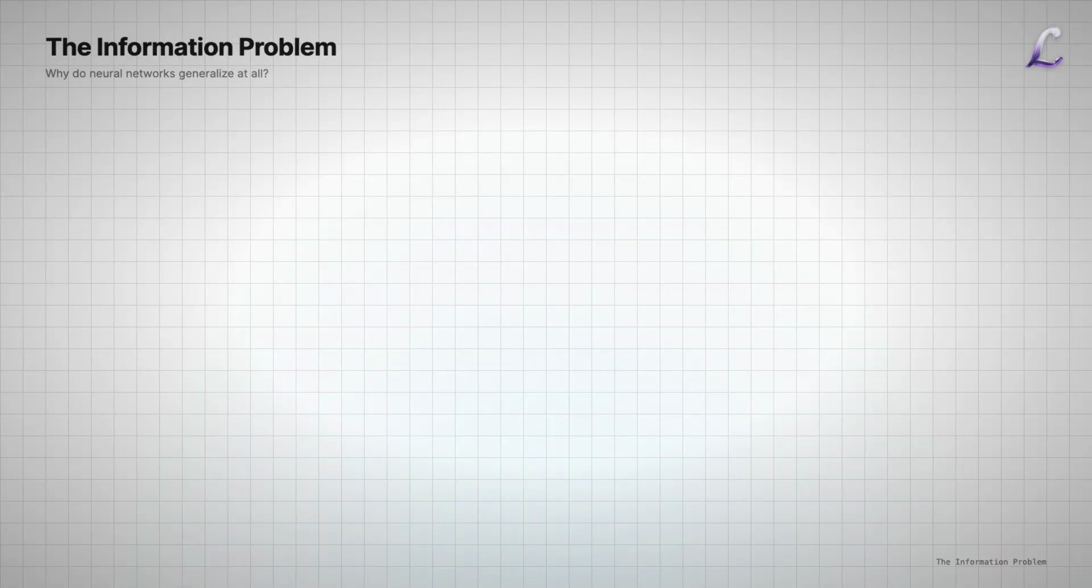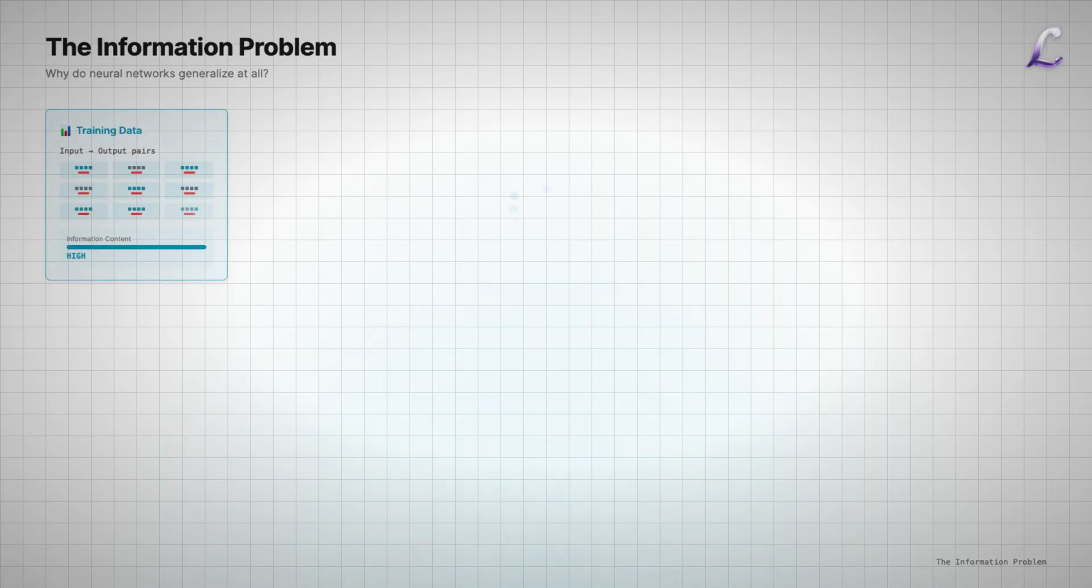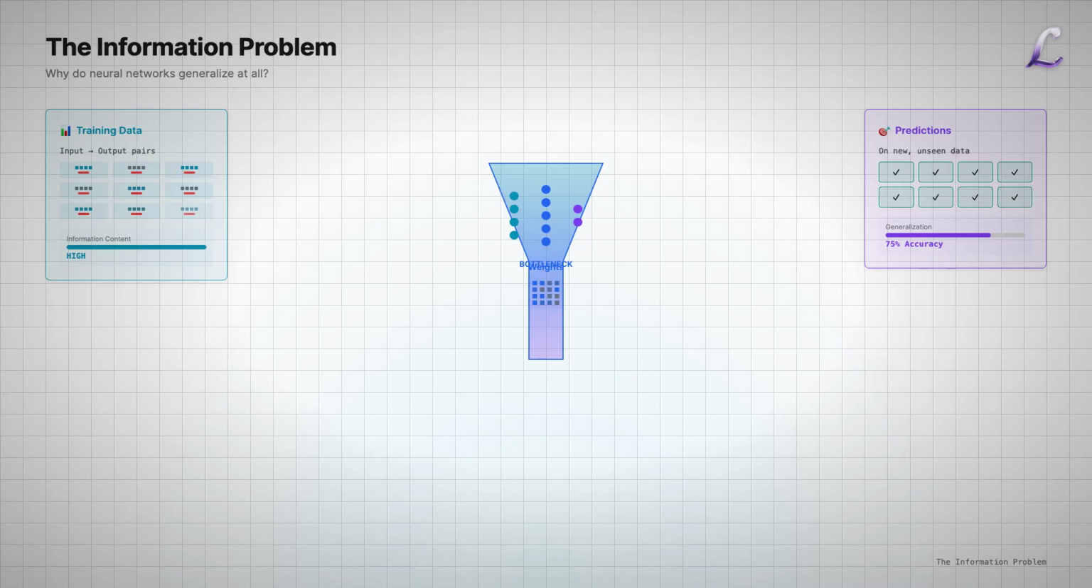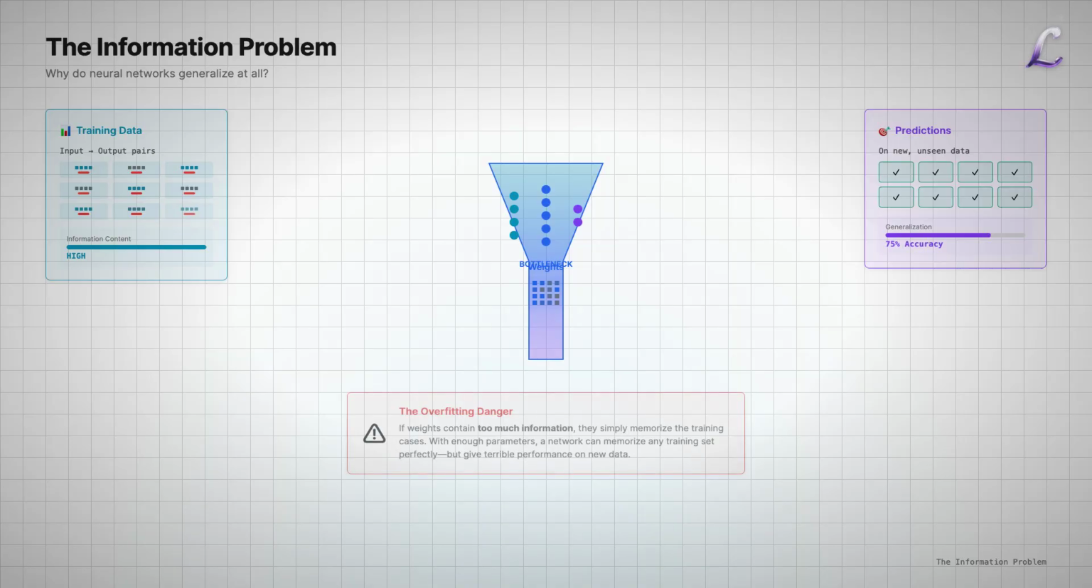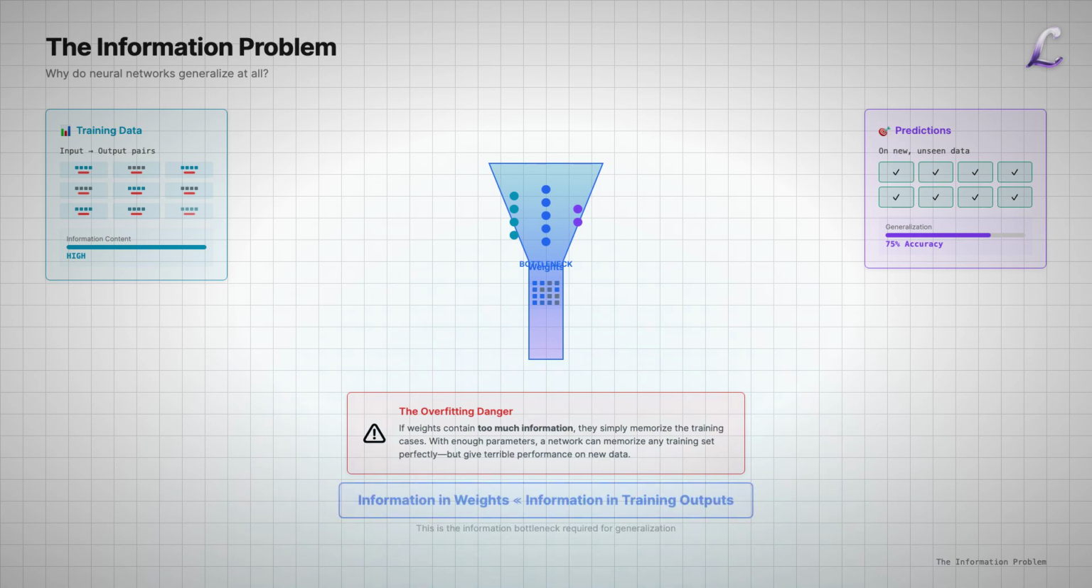The fundamental question is this: why do neural networks generalize at all? In the worst case, with enough parameters, a network can memorize any training set perfectly and give terrible performance on new data. Hinton and Van Camp realized that generalization depends on an information bottleneck. The network must compress the training data into its weights, and then decompress those weights into predictions. For generalization to work, there must be much less information in the weights than there is in the training outputs. If the weights contain too much information, they've simply memorized the training cases.